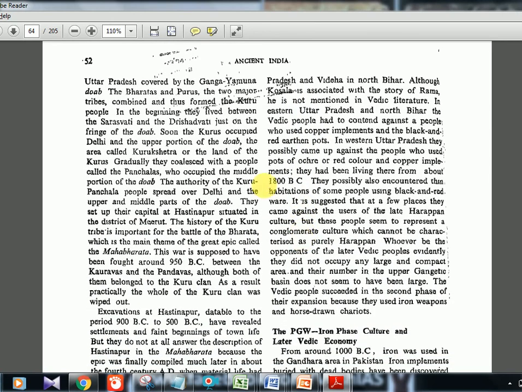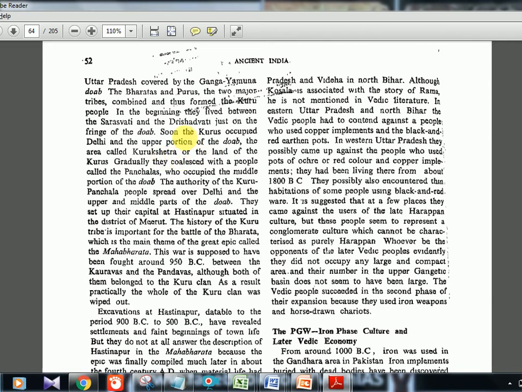In the last chapter I told you Bharatas were the ruling class and they defeated Kurus. Then they joined hands and formed the Kurus, and the land which they had occupied is called the Kurukshetra. Okay, Kurukshetra in the Mahabharata serial and all you would have seen. Okay, the time of Krishna and all. So that is the Kurukshetra land near Delhi, Haryana region, you can tell.